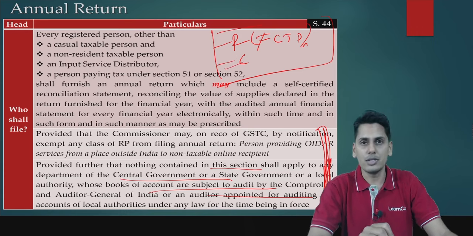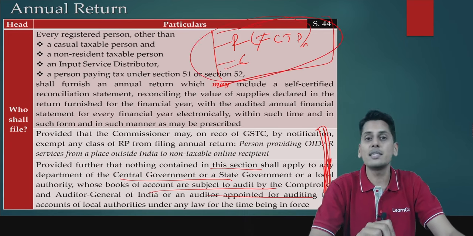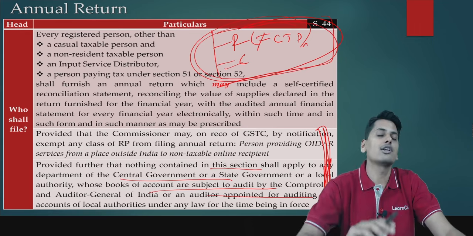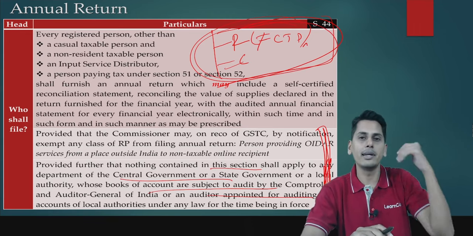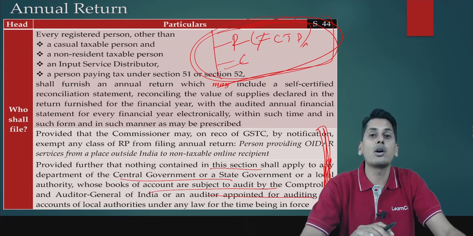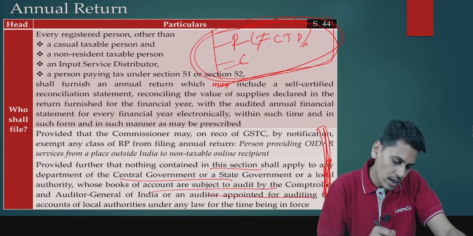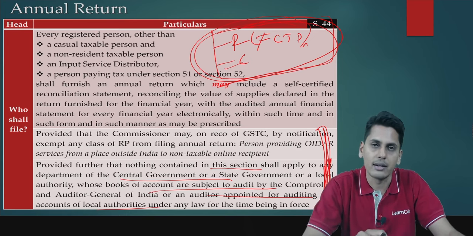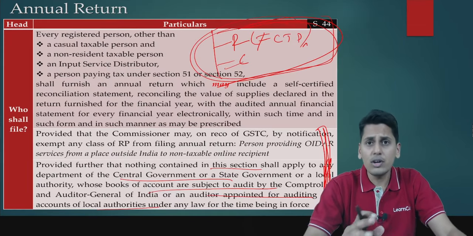C means a composition taxable person, a person who is paying taxes under section 10. In this, another category of persons who are excluded is the department of government, be it central government, state government, or a local authority, whose books of accounts are audited by the Comptroller and Auditor General of India, or any other auditor appointed to audit the accounts of local authorities. If this is the case, they need not file GSTR 9. They need not file the annual return.